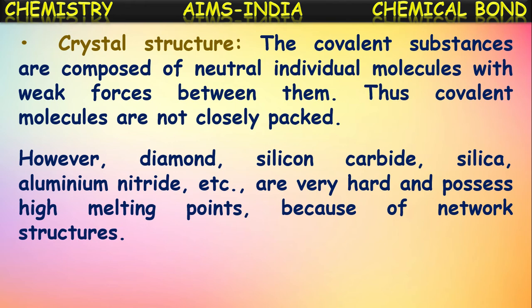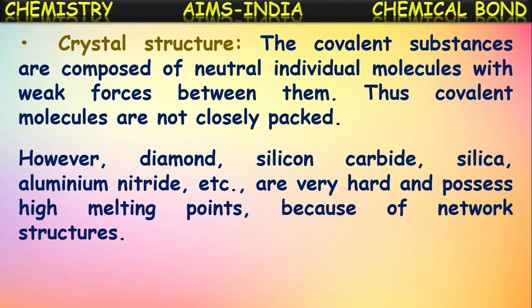So many molecules combine together to form giant structures. Because of these network structures, they have high melting points. Except for these, examples like diamond, silicon carbide, silica and aluminum nitride, which have giant structures, most of the covalent compounds have weak forces between their molecules.